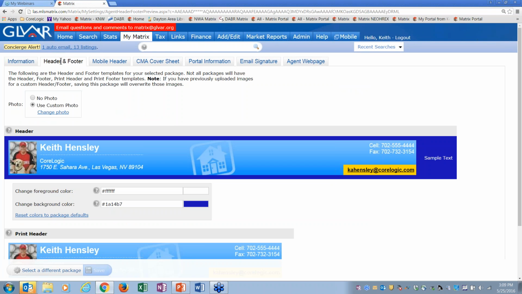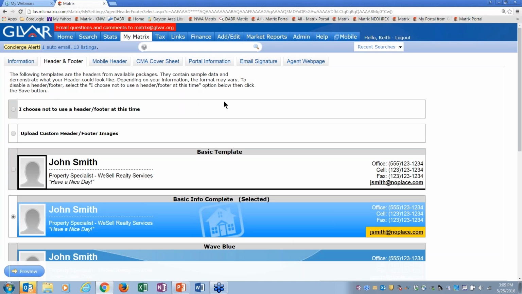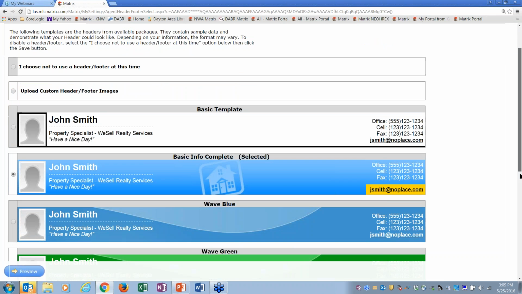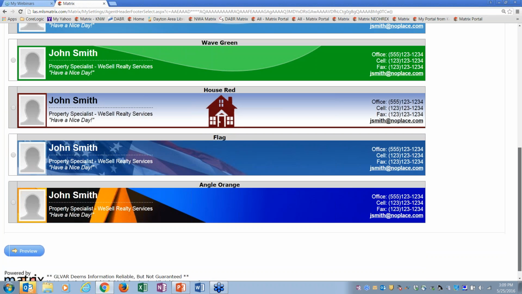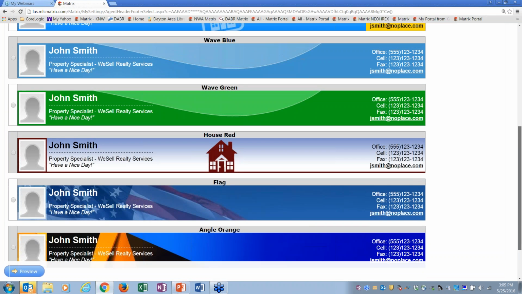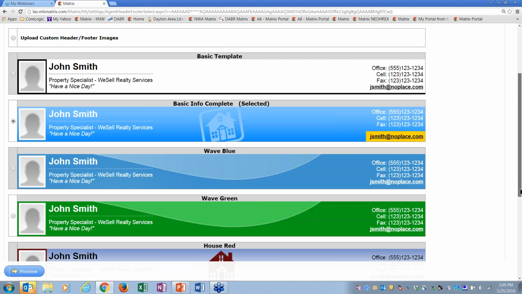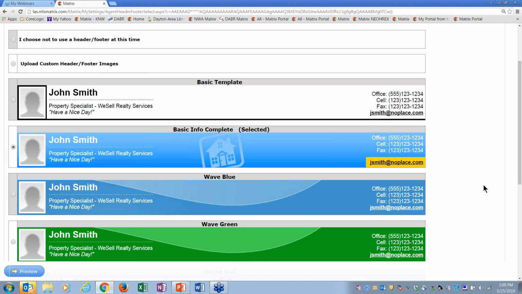But when you first come in the header and footer, you're probably not seeing this already set up. Okay, let me show you what you're probably seeing. If I click on select a different package, you're probably seeing this when you first come in. So when you scroll down, you're just going to notice some choices here that you can choose. So I would encourage you to pick one of these to get us started. Okay, just pick one of them that you think is good.